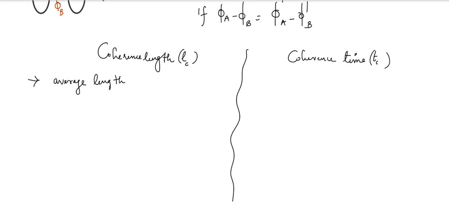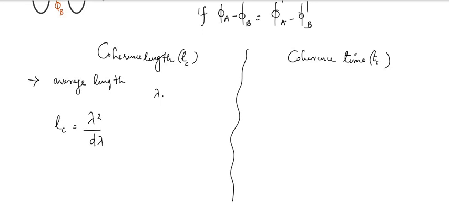The coherence length is equal to lambda square divided by d lambda, that is, the square of the wavelength divided by the change in the wavelength, for an ordinary source of light emitting a particular wavelength.